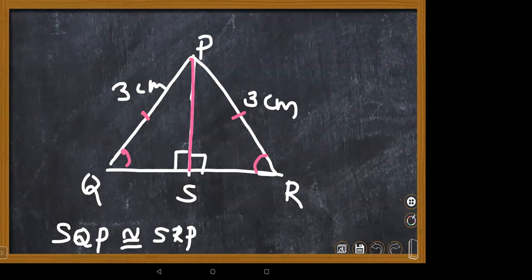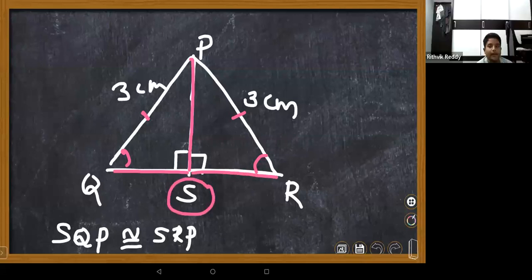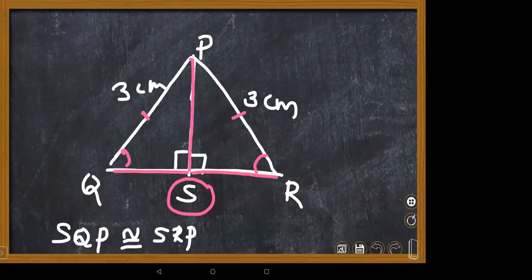Side angle side, but we don't know whether S is a midpoint. If S is the midpoint, definitely we can use the side angle side congruence also. Very good. If they particularly mention the word midpoint, we can use another congruence tool also, children. But in this case, they didn't mention anything, so no need of worrying. By seeing this, which two triangles are congruent right now? Yes, SQP is congruent to SRP.